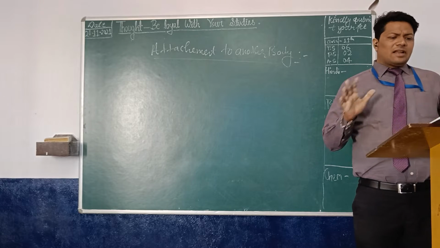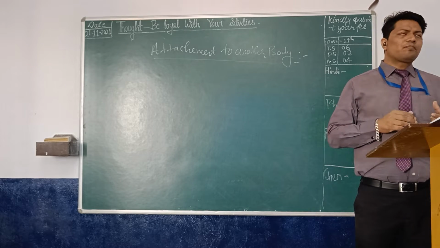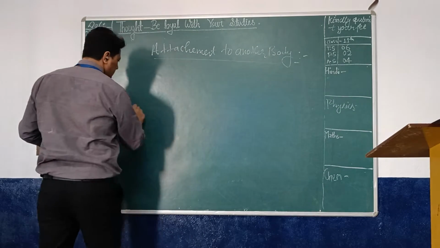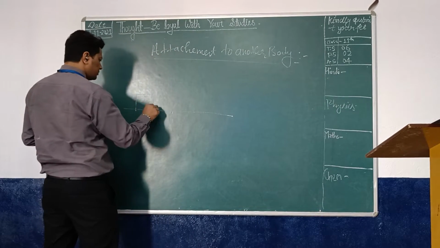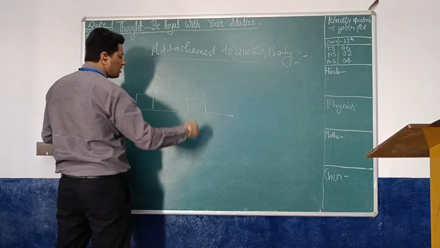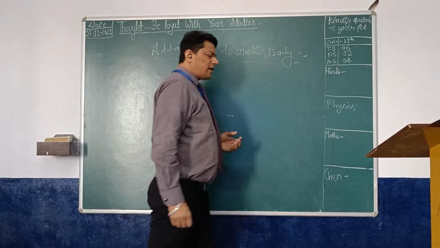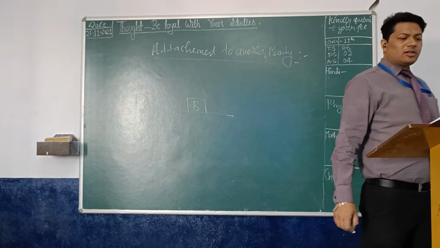When you talk about attachment to another body, if you take this diagram, take block A and block B, both are attached to each other.